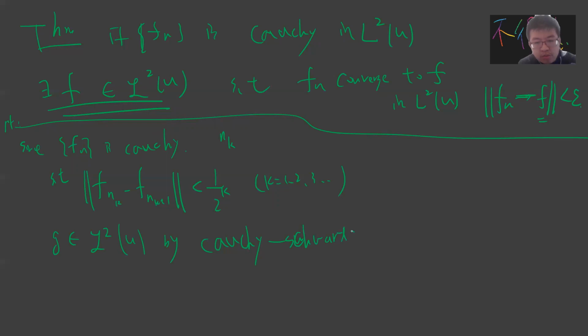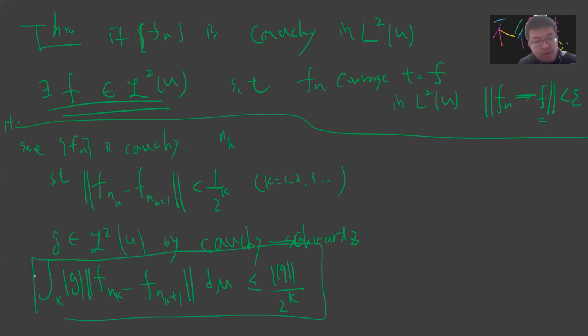Don't worry, this proof is not difficult, conceptually. In analysis you need to write down everything, but conceptually it's easy. So you have Cauchy-Schwarz, and then you take the summation for k from 1 to infinity.